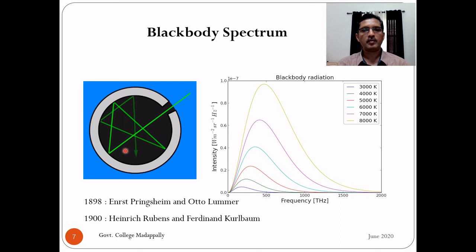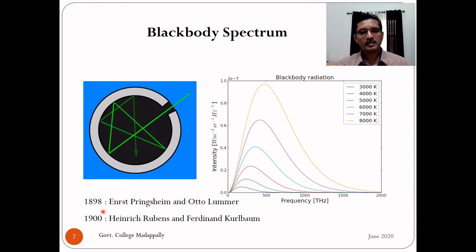So this type of modification you can do. This type of hollow cavity was invented by these experimentalists. As the radiation is absorbed inside the cavity, its temperature increases and radiation will be emitted from the cavity. So the radiation coming out through this small hole in the cavity is blackbody radiation. We can also call it cavity radiation.